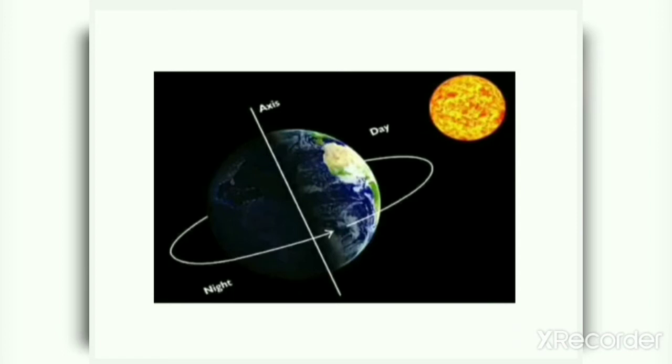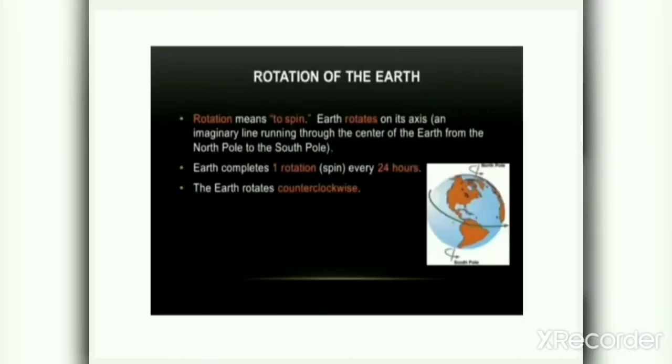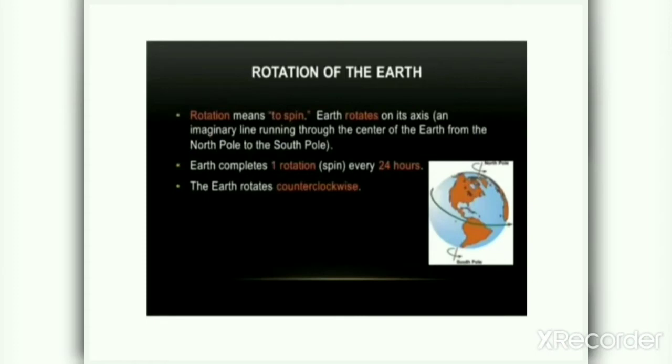Let's revise rotation of earth again. Rotation means to spin. Earth rotates on its axis. An imaginary line running through the center of the earth from the north pole to the south pole is called the axis.